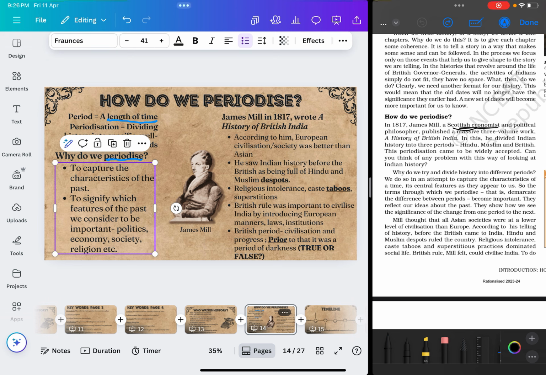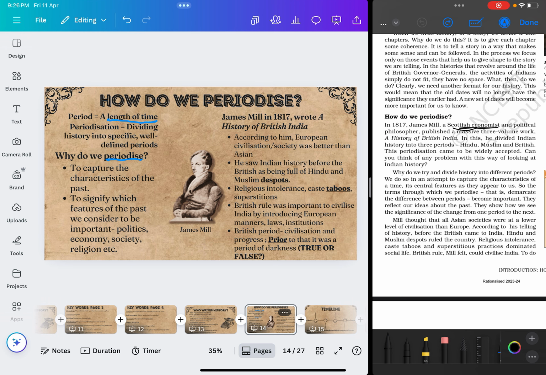Now, what do we mean by characterize the past? Everything, any item, any object, any plant, any tree, any person has certain unique features, right? Those unique features are unique to that particular item or thing. It could be, for example, a tree, right? So what type of climate does it grow in? What type of soil does it need? What type of leaves does it have? Does it have any fruit or not? So each tree like that is different. Similarly, each period in history will have some unique characteristics.